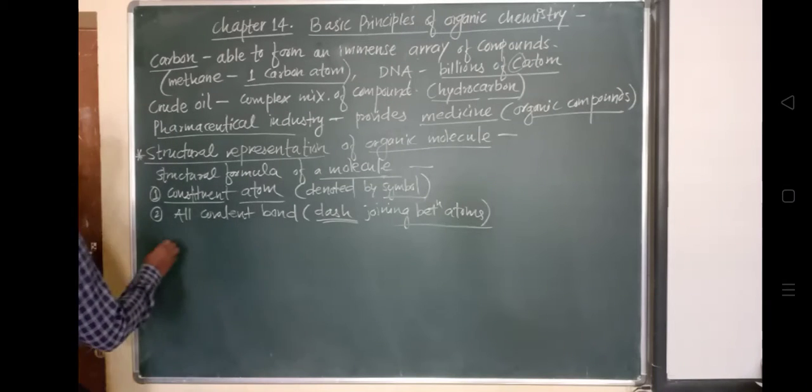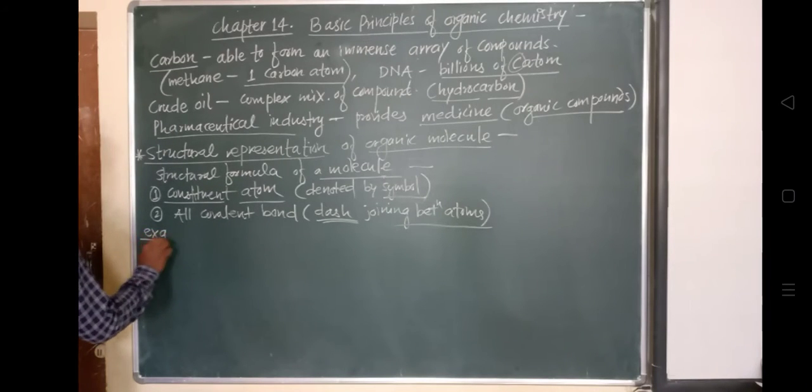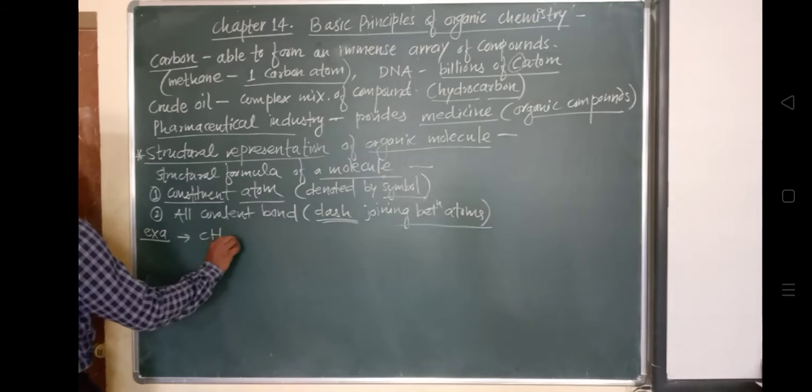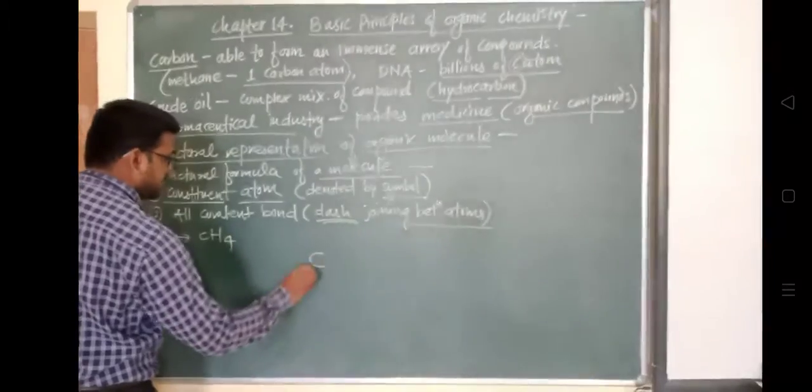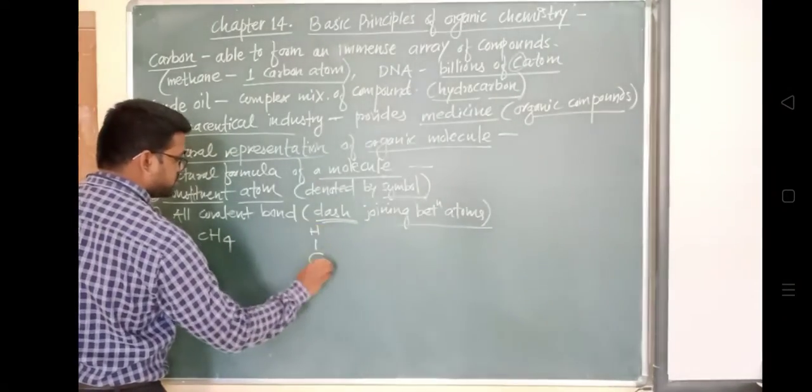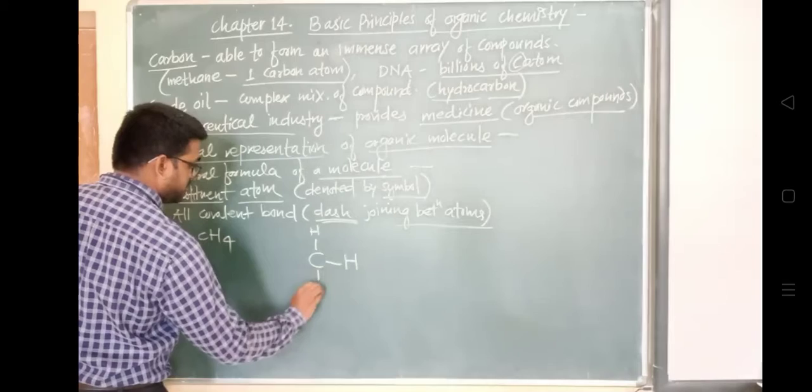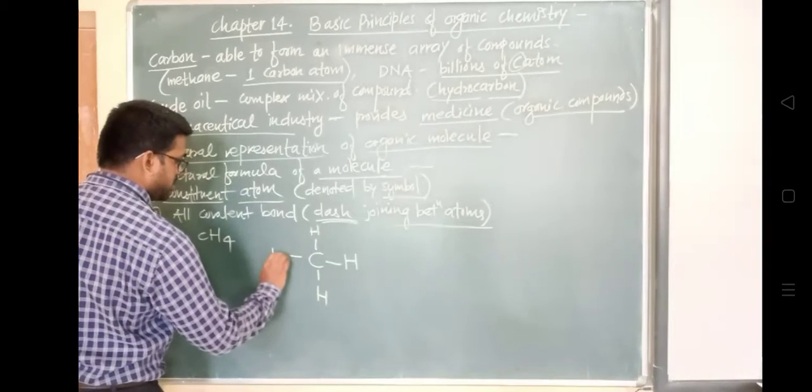For example, CH4, it is methane. Here there will be one carbon, and here there will be a hydrogen atom, here a hydrogen atom, here a hydrogen atom, and here a hydrogen atom.